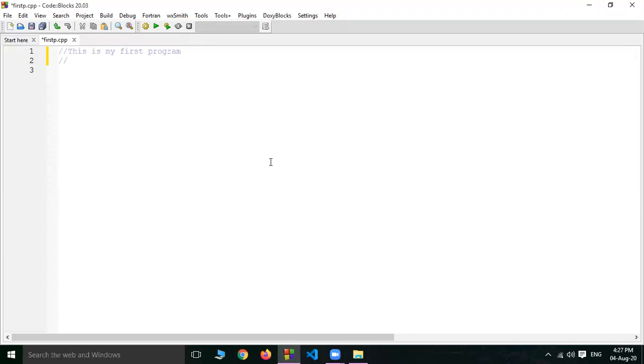Second line. Now we will see the basic syntax of the C++ language.